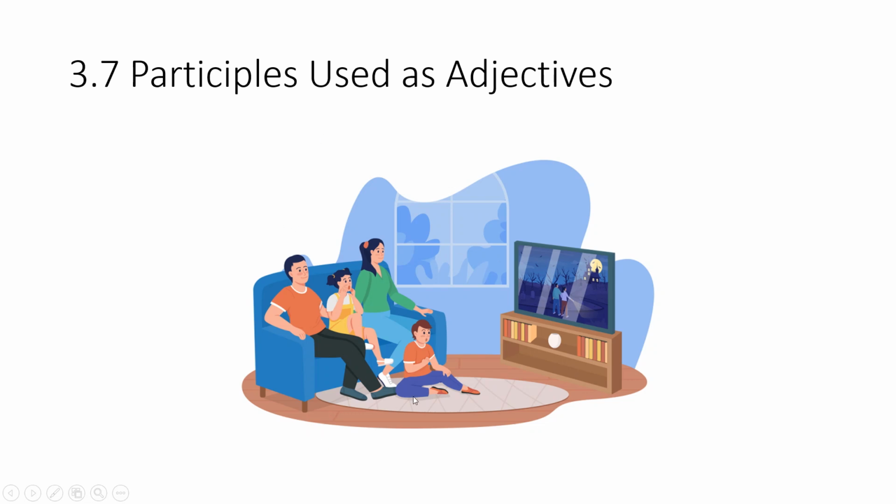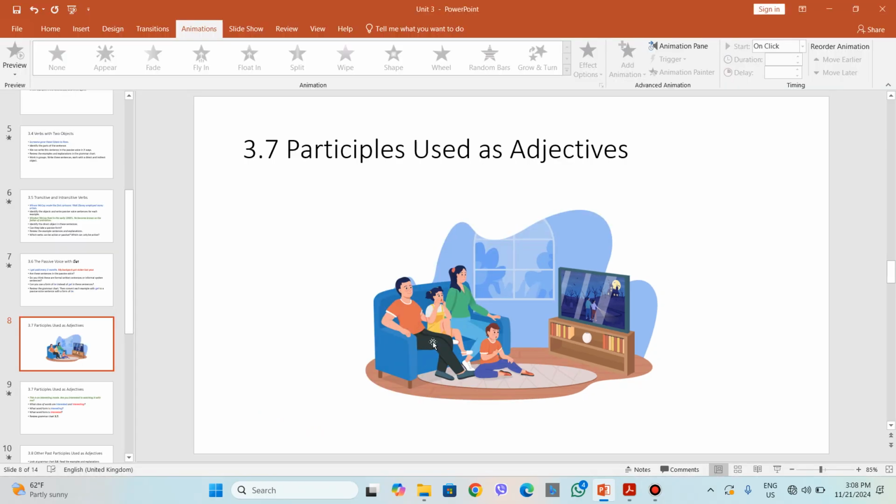What do you see in this picture? What we have is some people, a family, watching a movie. The movie is a scary one, a scary movie. But the children are scared. They experience the feeling of scared. So they are scared, but the movie is not scared. The movie is scary. It is scary. Scary movie, scared people. Right.